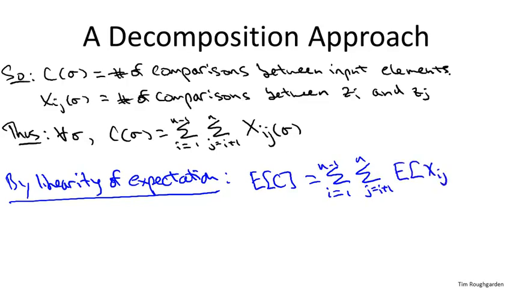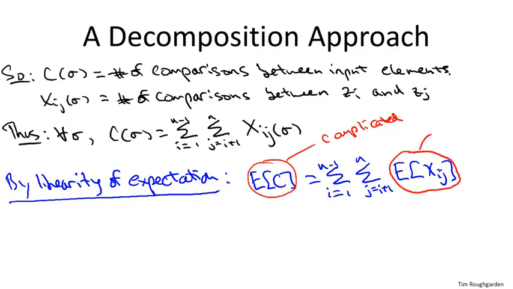Again, why is this interesting? Well, the left-hand side, this is complicated. This is some crazy number of comparisons by some algorithm on some arbitrarily long array, and it fluctuates between two pretty far apart numbers, n log n and n squared. On the other hand, this does not seem as intimidating. A given Xij, it's just 0 or 1, whether or not these two guys get compared or not. So that is the power of this decomposition approach. It reduces understanding a complicated random variable to understanding simple random variables.